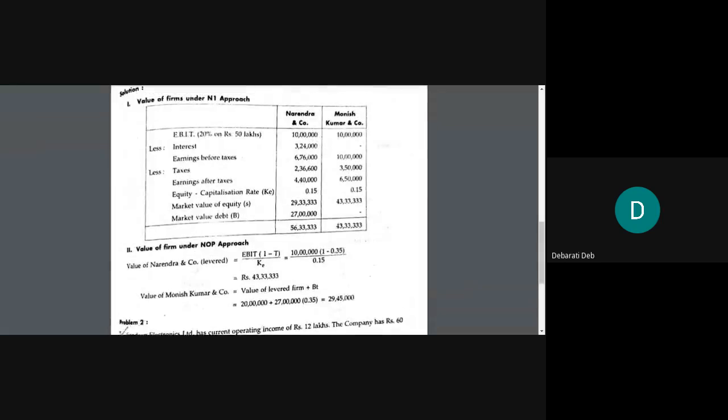I hope you have made the columns by now. So, in this problem, under NI and NOI approach, you'll have to start with the EBIT. I'll take you back to the question. While you write the question, you will also mention in the second paragraph that the total asset of the company is 50 lakhs.